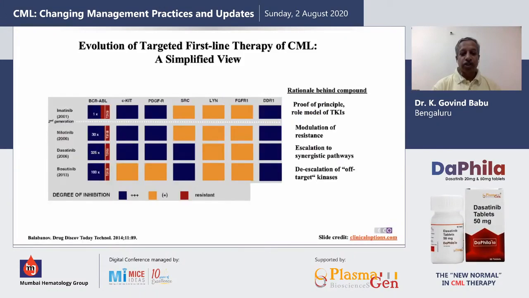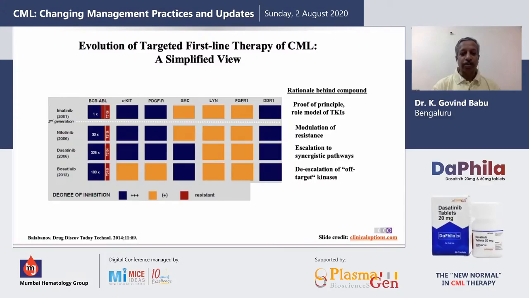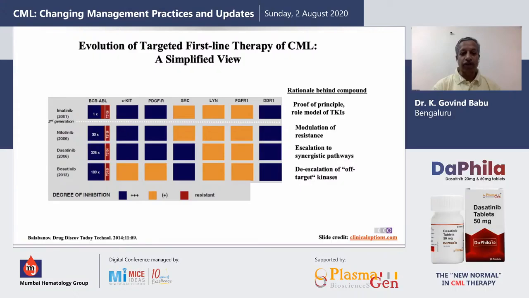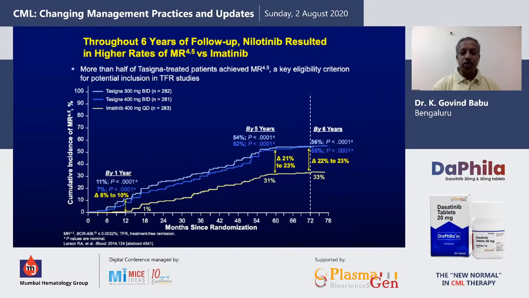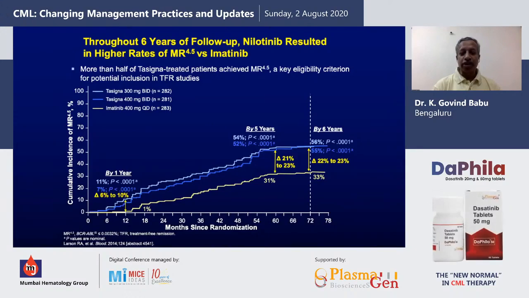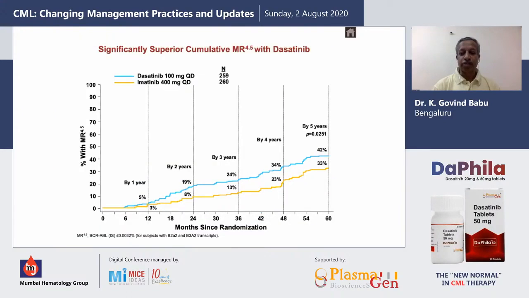This is, again, to just tell you the various mechanisms of action of the various TKIs that we have, showing you the various pathways that they block. And if you see the 4 that we have, all have no action on T315I. So my first aim is to achieve a good response. To choose between nilotinib and dasatinib is nothing much because the response is the same.